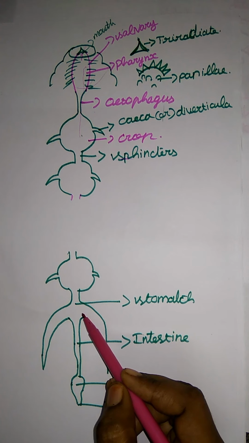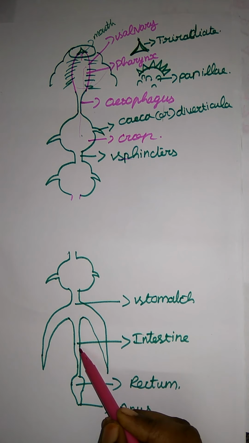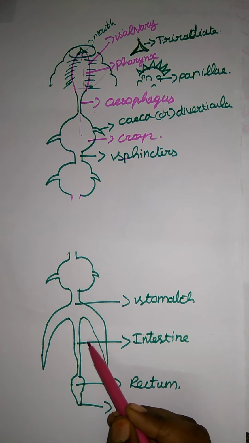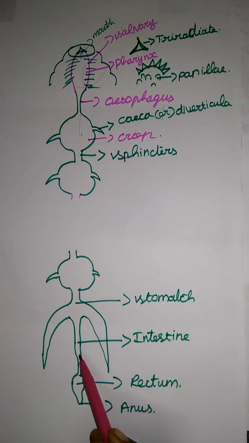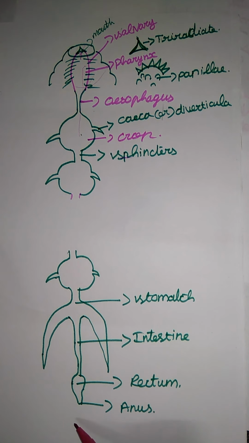Then the blood enters the stomach part, gets digested there, and the digested food material moves into the intestine, where they absorb the nutrition from the blood. Undigested waste enters the rectum, is temporarily stored there, and is ejected through the anus. So that's it for the digestive system of leech. Let me move to our next topic.